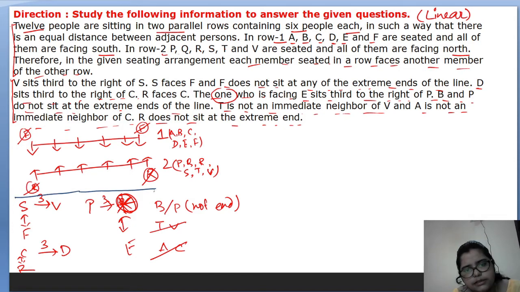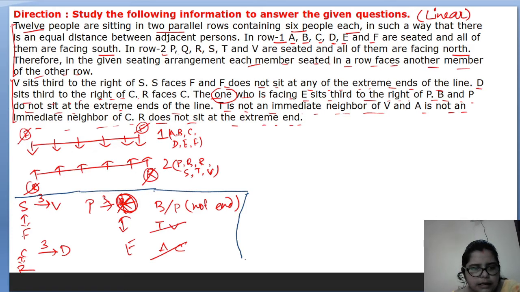This much is done. So let's start with the top. Let's start the arrangement. So what is our first? From where can we start? See, S is third to the right of V. Yes, no problem with that.